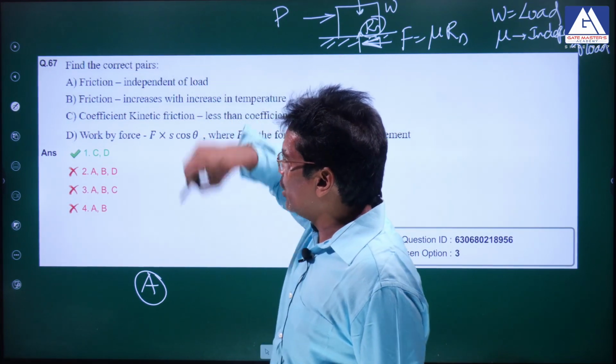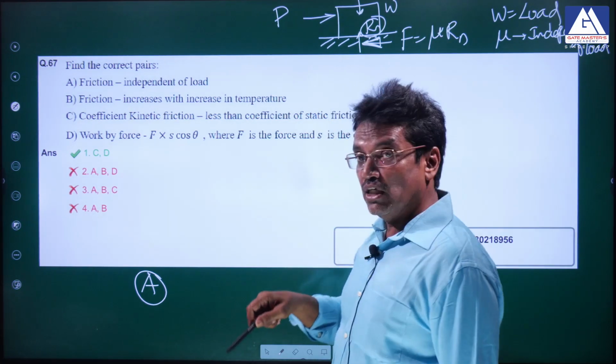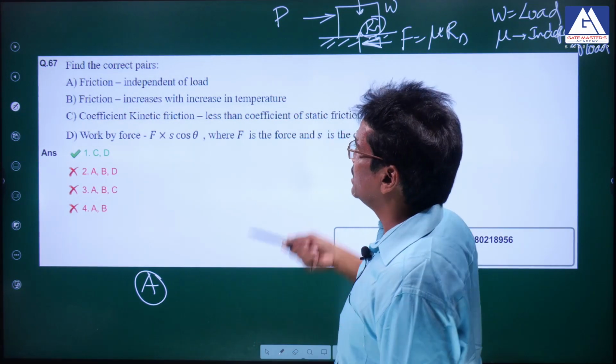Friction independent of load is given. When is friction independent of load? If it is the coefficient of friction. If it is the frictional force, then it is dependent on the load.